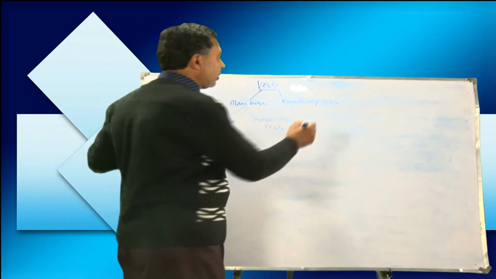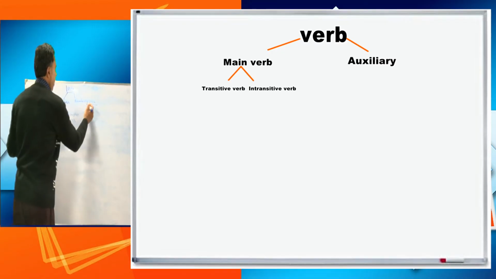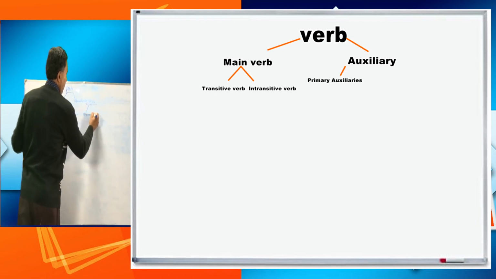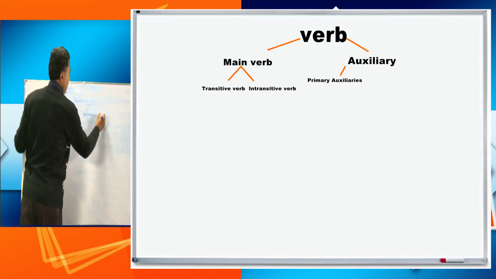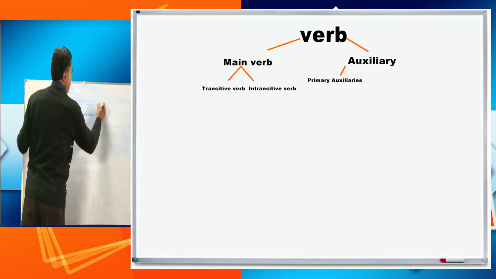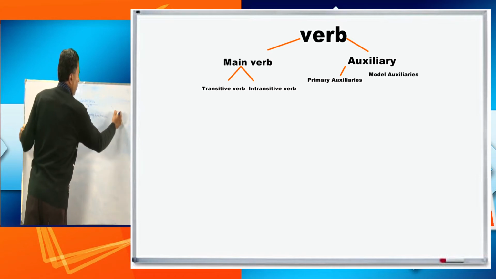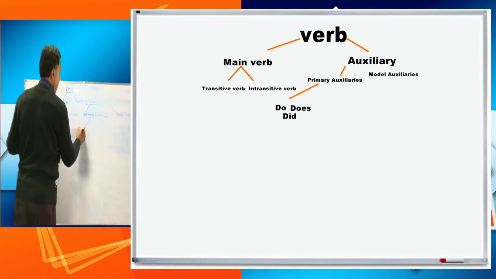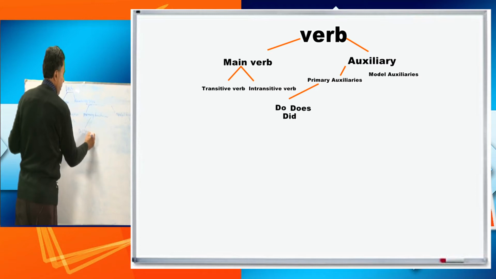When I talk about auxiliaries, there are primary auxiliaries and modal auxiliaries. Primary auxiliaries are of three kinds. Do, and sometimes we use does with third person singular, and in past, did.